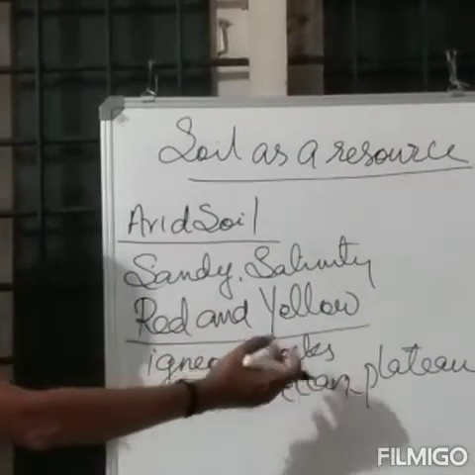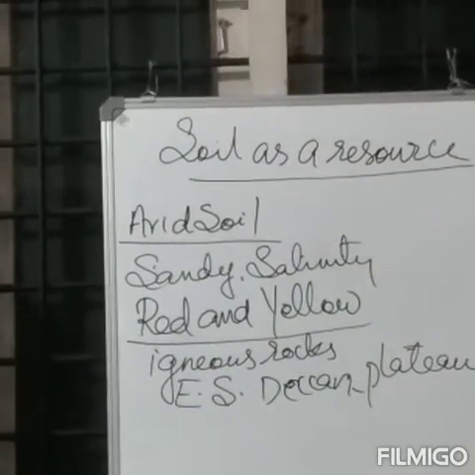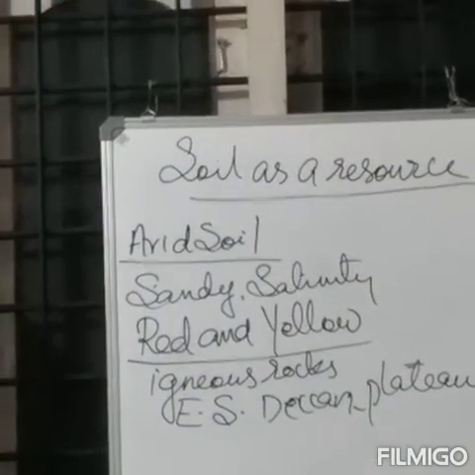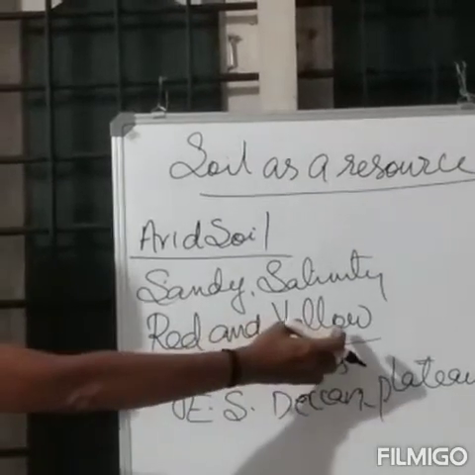Why is it yellow in color? It looks yellow when it occurs in a hydrated form. This is about the red and yellow soil.